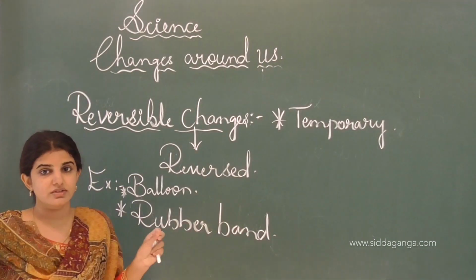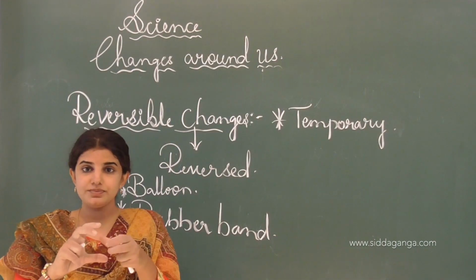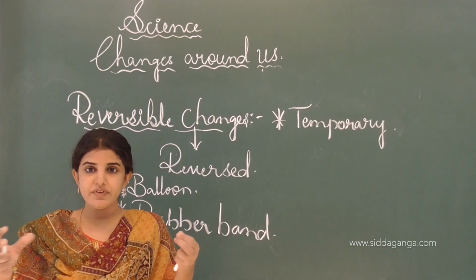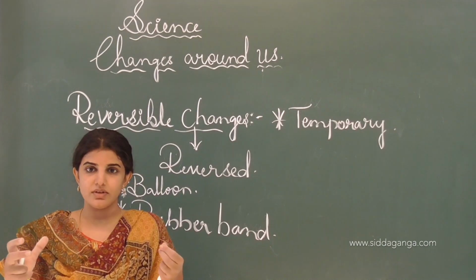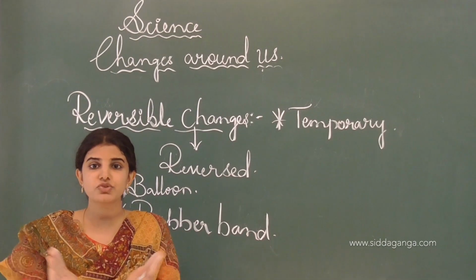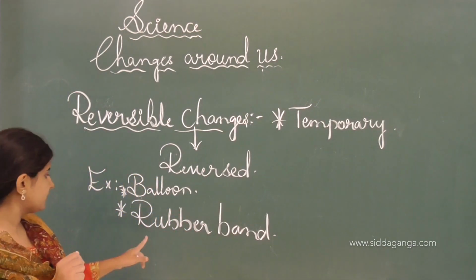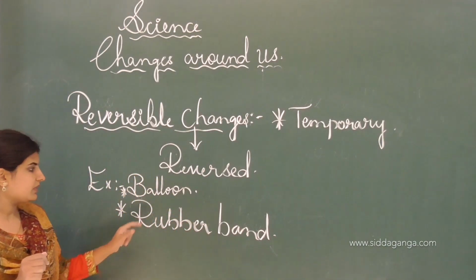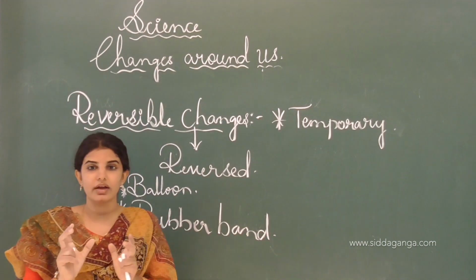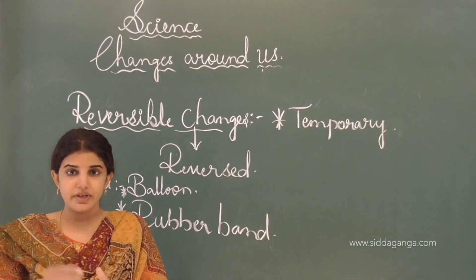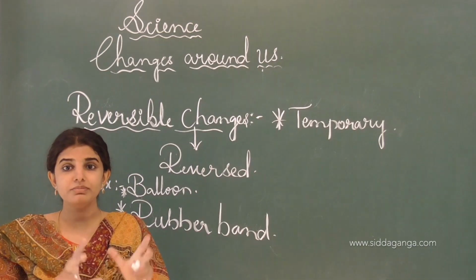If we stretch the rubber band, the position will move, and if we release it by relaxing our hand, then it comes back to the original position or original state, and this is one of the examples of a reversible change. And the balloon is another example of a reversible change, where if we fill up the air into the balloon it becomes inflated.